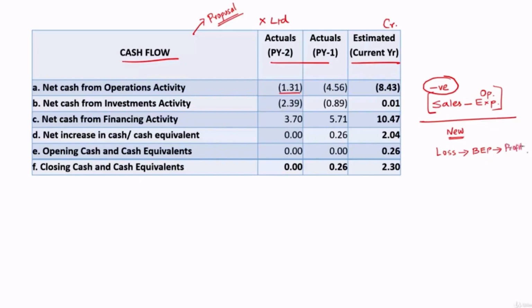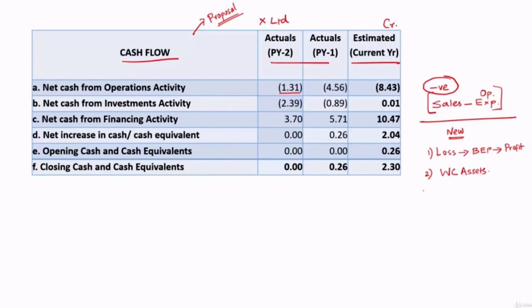Okay, so those companies will be having negative cash flows from operations. Number 1. Number 2. The companies which have substantial investment in working capital assets, they will also have negative cash